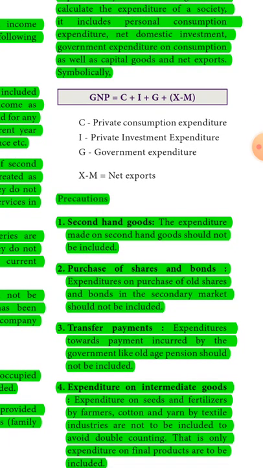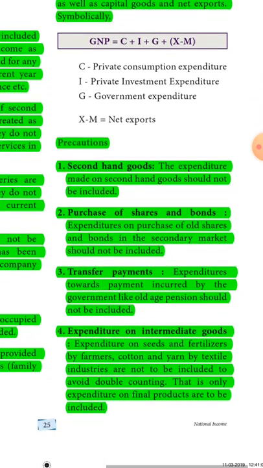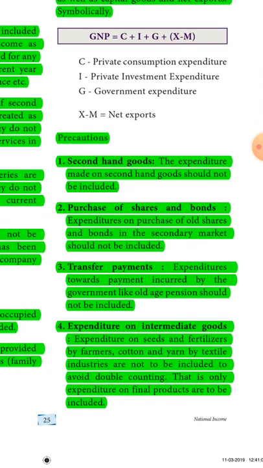Second-hand goods. The expenditure made on second-hand goods should not be included. Purchase of shares and bonds. Expenditures on purchase of old shares and bonds in the secondary market should not be included. Transfer payments. Expenditure towards payment incurred by the government, like old age pension, should not be included.